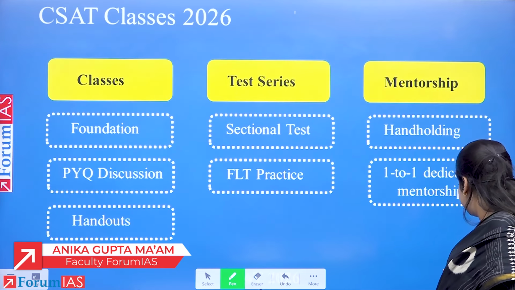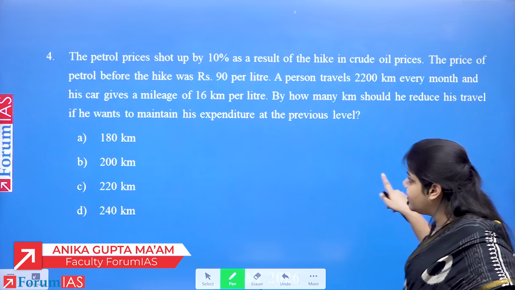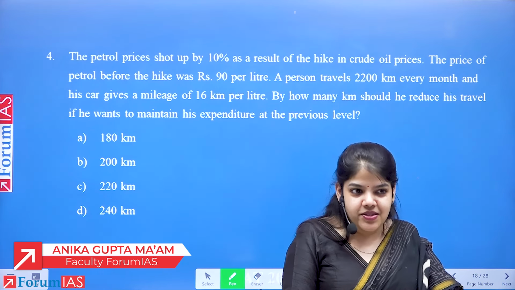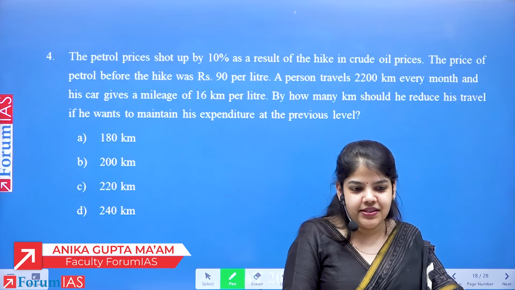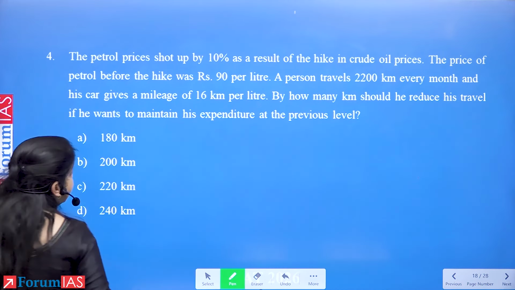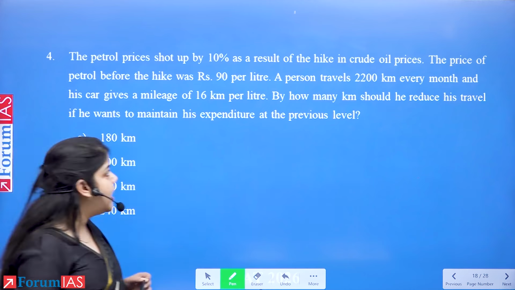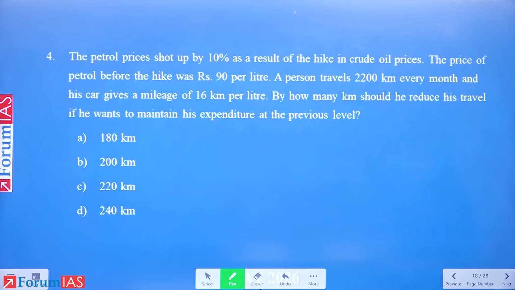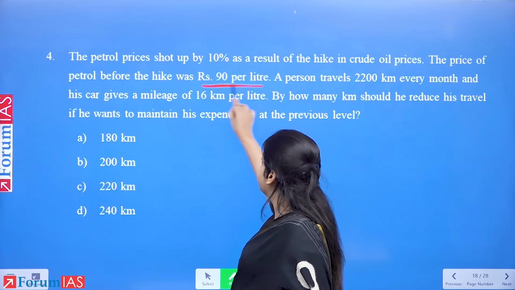So, before this, one question is left. I have one more maths question. Please solve it. The question reads: the petrol prices shot up by 10% as a result of the hike in crude oil prices. The price of petrol before the hike was 90 rupees.